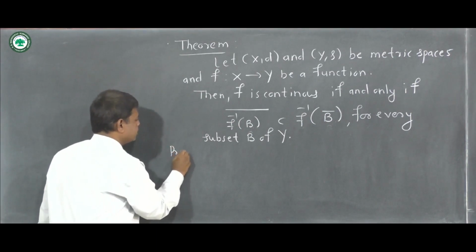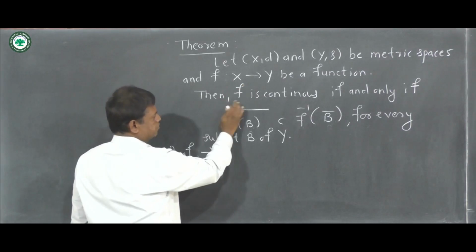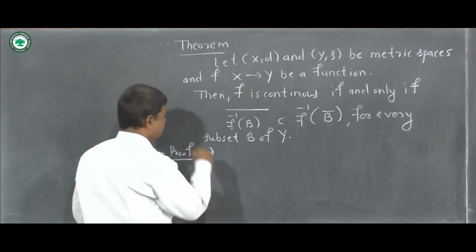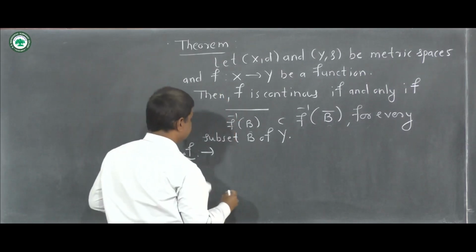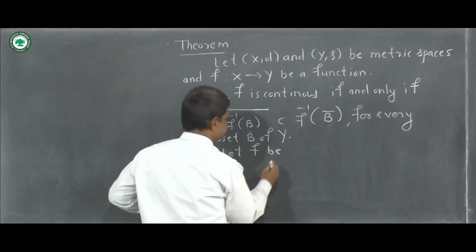So proof of this. In the first part we take function f as a continuous function. So first we assume that function f is continuous.